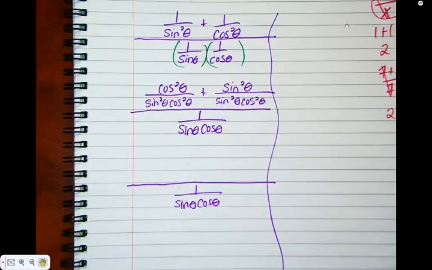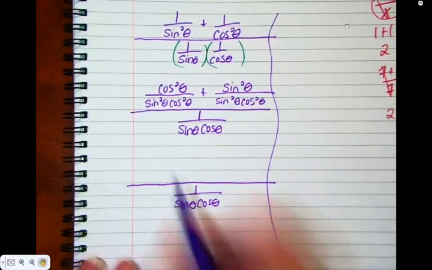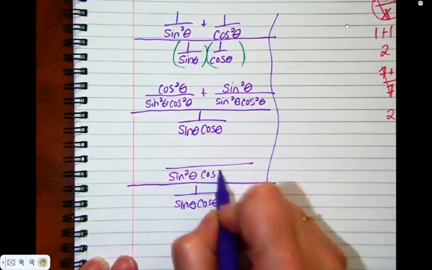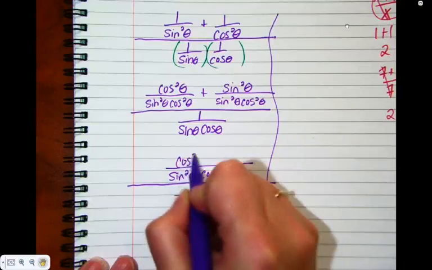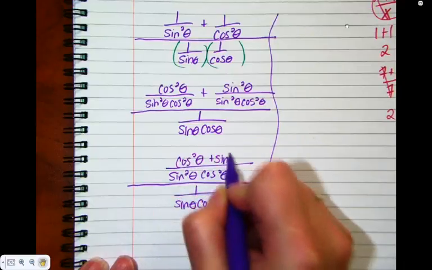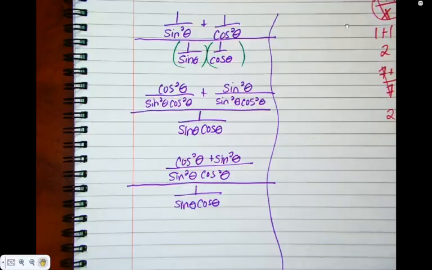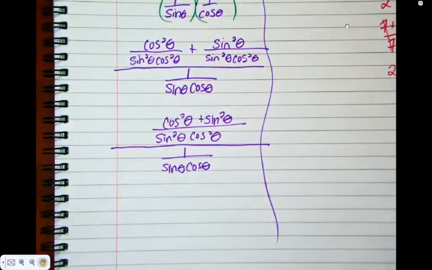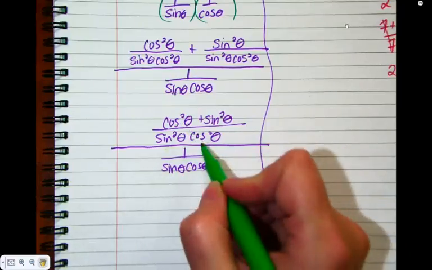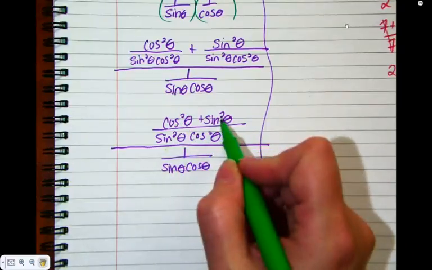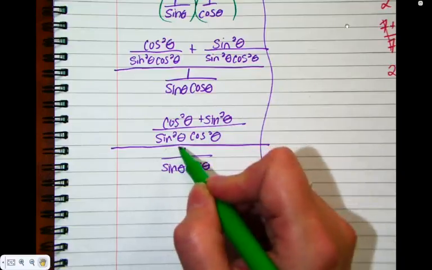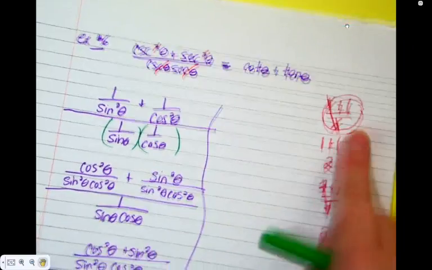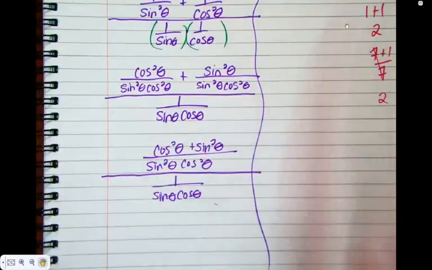What do we do on the top once we have that common denominator piece? Keep the bottom, and just smush the top together. What your brain is going to want to do here is cancel the cos squared with the cos squared and the sine squared with the sine squared. Can we cancel? Why not? Because there's an addition on the top and you cannot cancel half a binomial. Okay, so resist the urge to cancel.